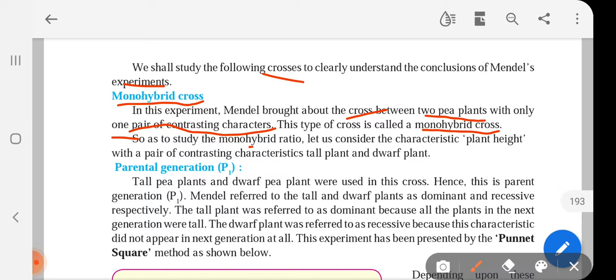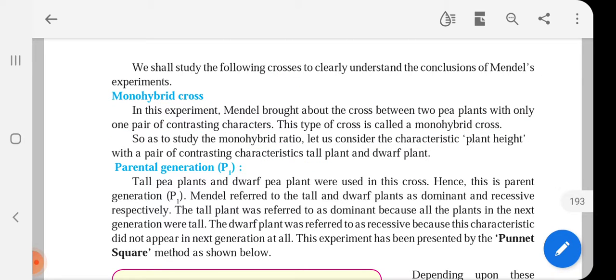So as to study the monohybrid ratio, let us consider the characteristics like plant height with a pair of contrasting characteristics, tall pea plant and dwarf pea plant. So he selected two pea plants, one was tall in nature, the other was dwarf, means short in height.